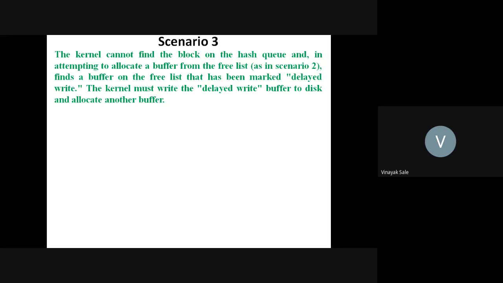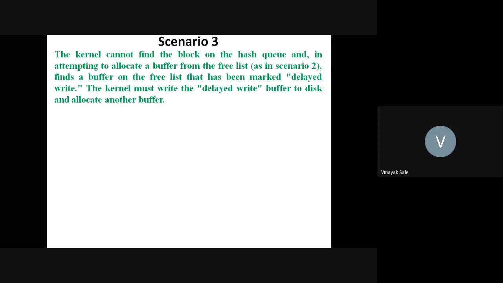The kernel cannot find that numbered buffer, so it allocates the first free buffer, but that first free buffer has been allocated to some process and written as delayed write.